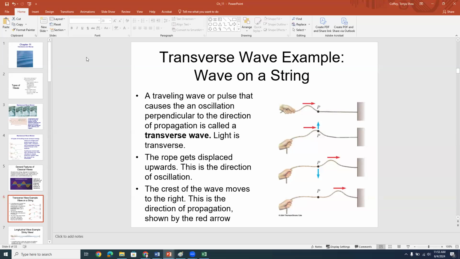And what I mean by this is that in this example here in the picture, the rope gets displaced upwards and downwards, maybe if it's wiggling back and forth. So that's what we call the direction of oscillation. In this picture, it would be up and down is the direction of oscillation. But you can see that the crest of that wave, that disturbance, is moving in the direction of the red arrow to the right. And that's what we call the direction of propagation, okay? And so here, up, down is perpendicular to right, okay? And so the direction of oscillation is perpendicular to the direction of propagation. And that's a characteristic of transverse waves.